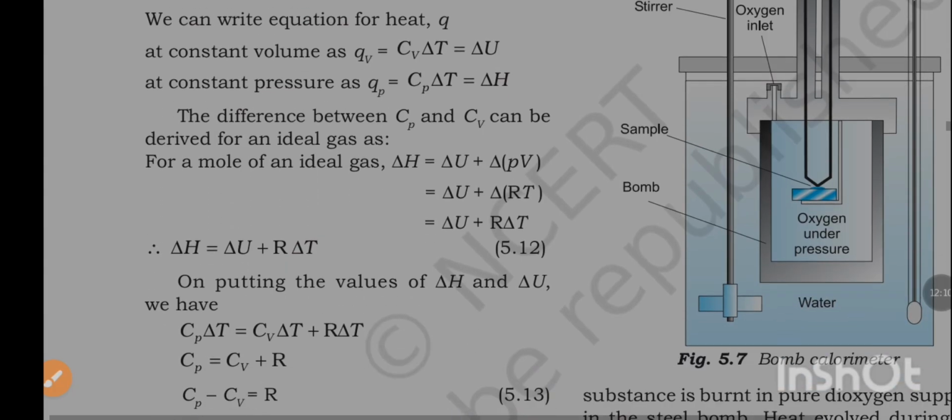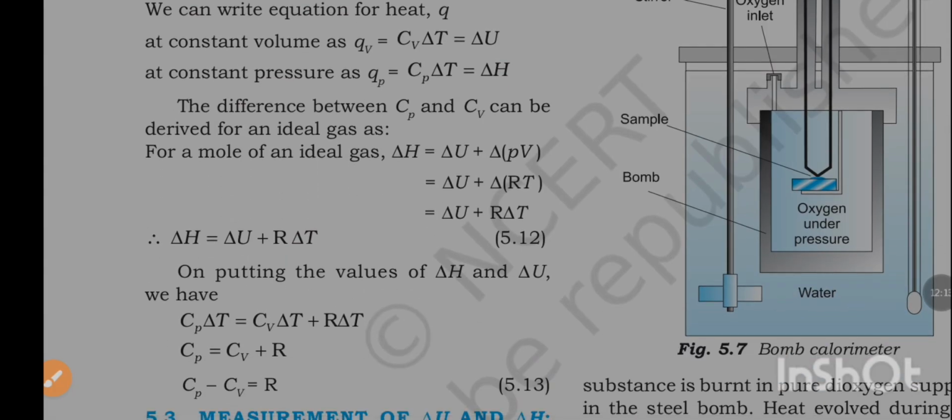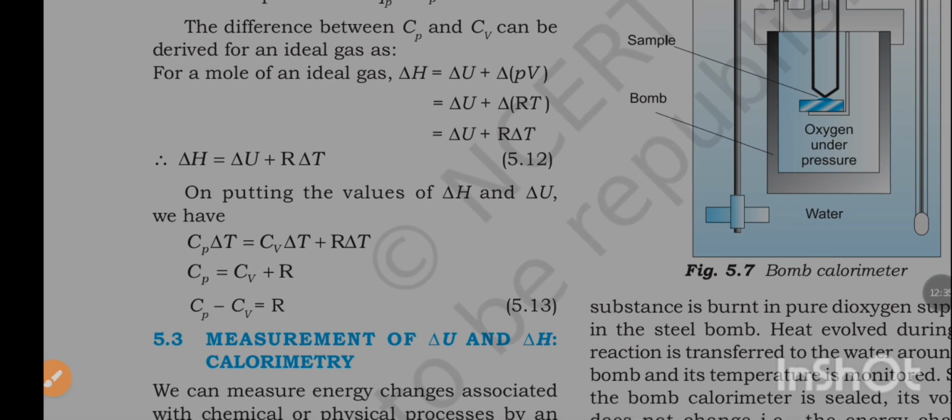The difference between Cp and Cv can be derived for an ideal gas. For a mole of an ideal gas, delta H is equal to delta U plus delta (pV), which is equal to delta U plus delta (RT), which is equal to delta U plus R delta T. Delta H is equal to delta U plus R delta T. On putting the values of delta H and delta U, we have Cp delta T is equal to Cv delta T plus R delta T. Cp is equal to Cv plus R. Cp minus Cv is equal to R.